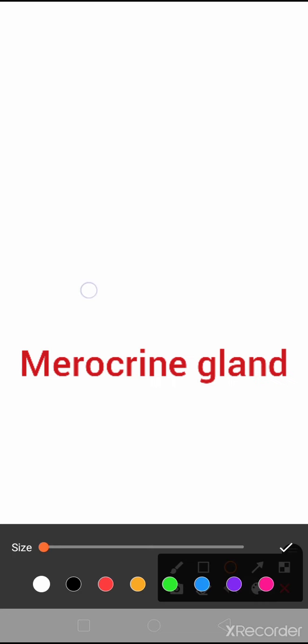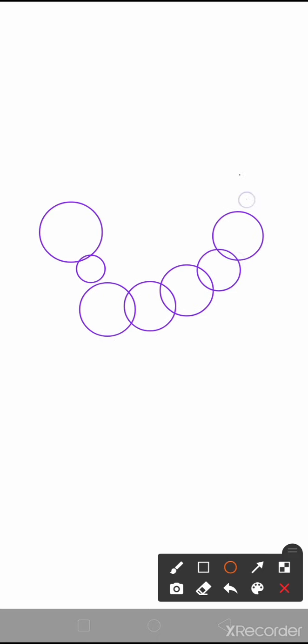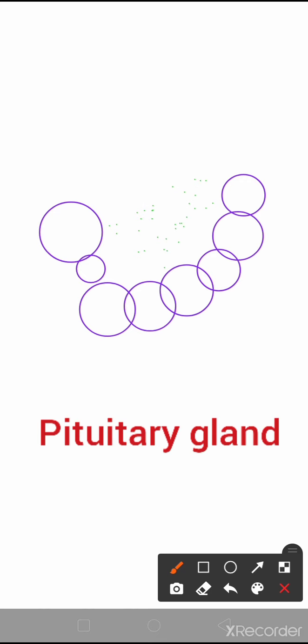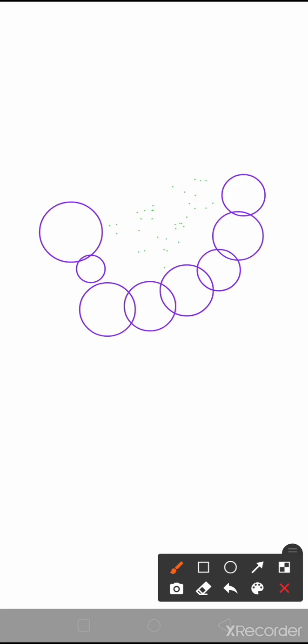The second one is the merocrine gland, and suppose these are the cells. In case of merocrine gland, only the secretory part, that is only the chemical, is secreted, and there is no change in the shape or structure of the gland. So here only the chemicals are found. This is merocrine gland, and the examples are pituitary gland, pancreas, salivary gland.